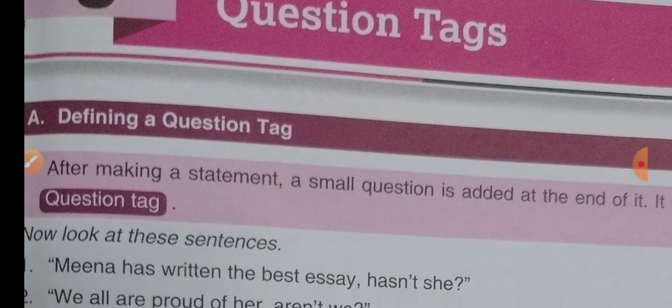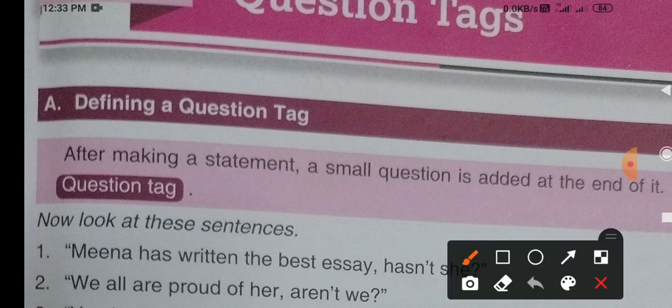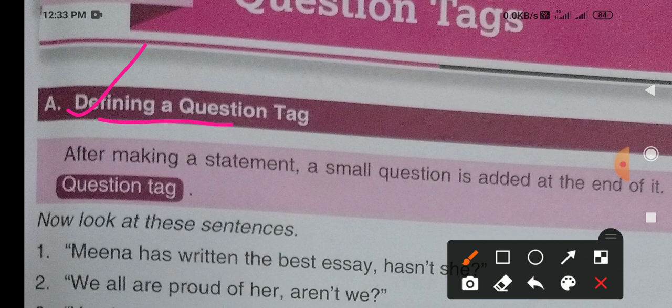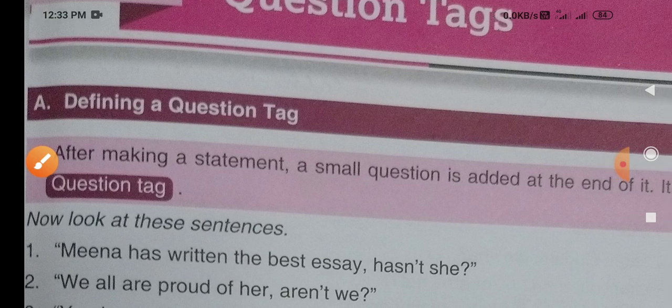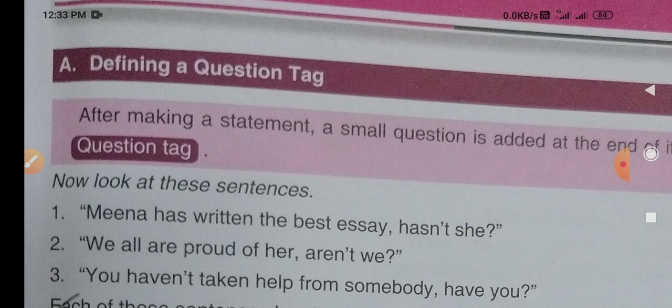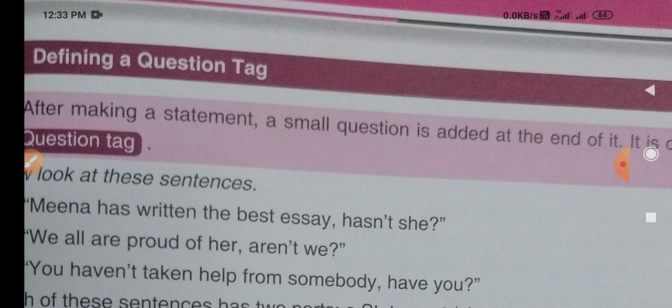It's given here, defining a question tag means understanding the meaning of the question tag. Okay, what is the meaning of this question tag? We will try to know about it. So you see here it is given: after making a statement, a small question is added at the end of it. That is called question tag. So whenever you make a statement and at last you fix or you tag a question, a small question is added to the last.